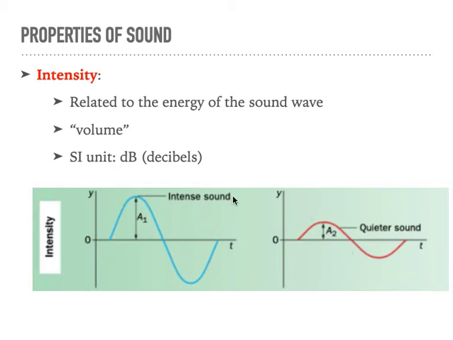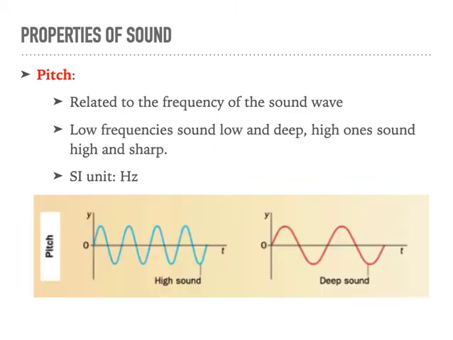And so this is an intense sound, and this is a quieter sound because it has less energy, because it has less amplitude. And the unit is decibels, as you know, because maybe you have heard that washing machines are sold as 49 decibels, and that's really quiet for a washing machine.